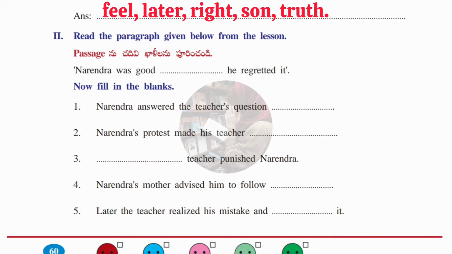Narendra was good to... he regretted it. From that paragraph we have been given some fill in the blanks. Now we have to fill each blank with the correct, that is exact, word. Okay, let's see the answers.